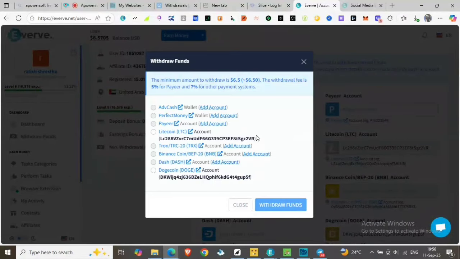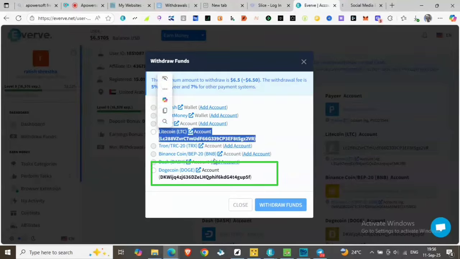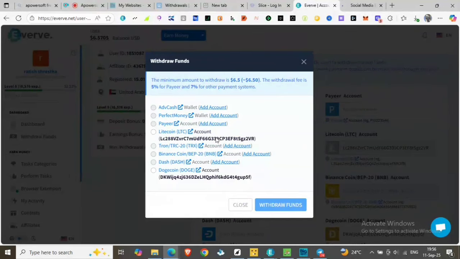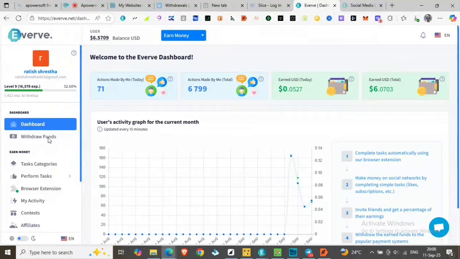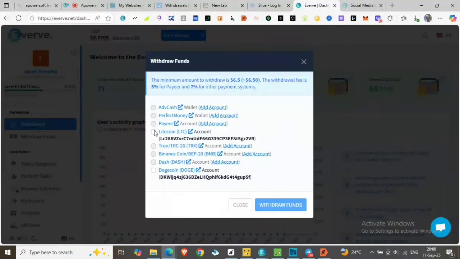Also, let me set another address. You can see I have set the Dogecoin address also and the Litecoin address. Both addresses have been saved for withdrawal. So after setting up those addresses, let's withdraw the funds to the Litecoin address.